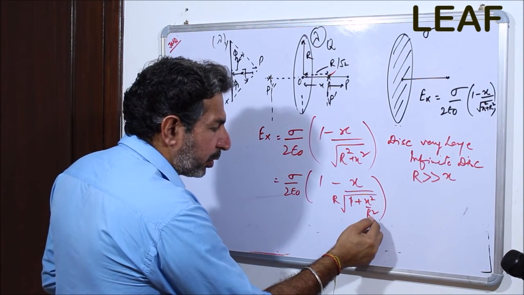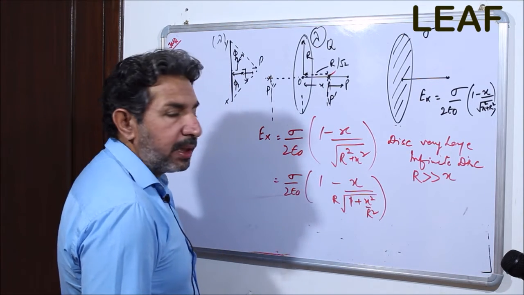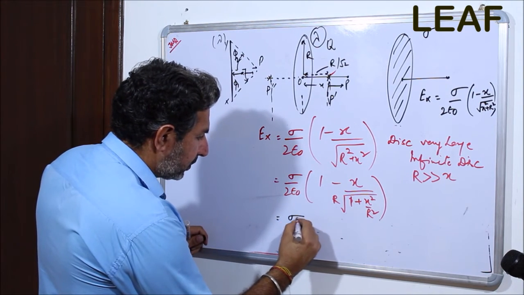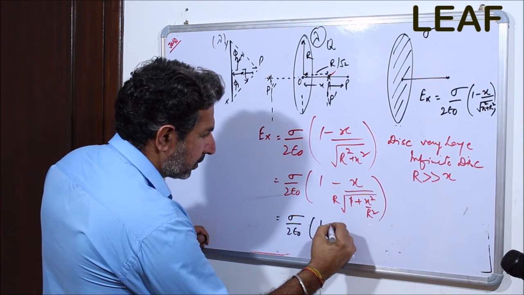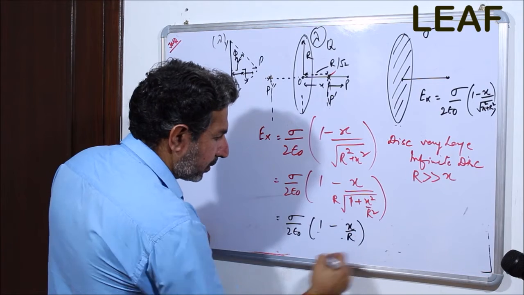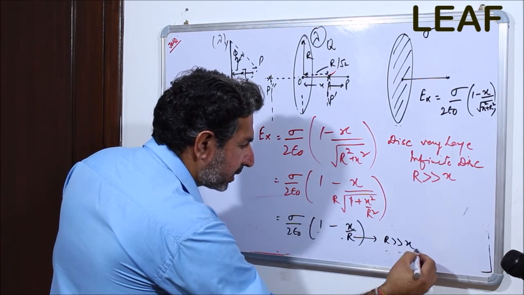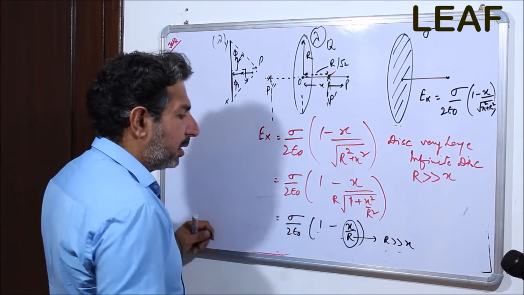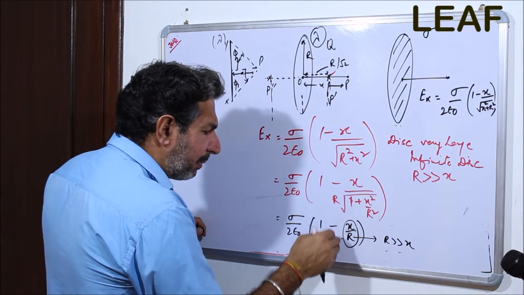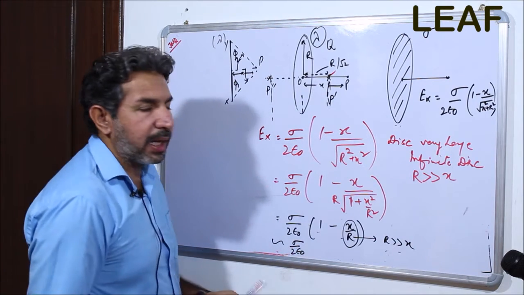So when we put it in the denominator, the complete factor can be avoided, and still r is larger than x. So even this segment, which is going to be subtracted from 1, is a very small segment, so approximately I can replace it by sigma by 2 epsilon naught. As simple as that.